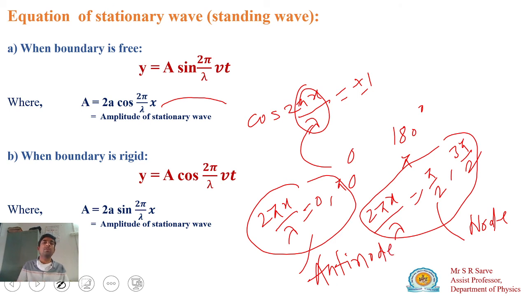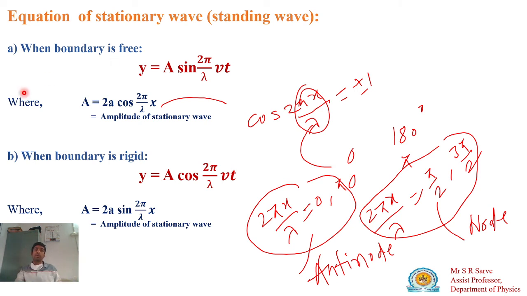So from this we can say the stationary wave has the equation y equals, this is the resultant amplitude, sine 2 pi vt by lambda. So this stands for your amplitude. This is the condition when the boundary is free. Boundary is free means there is no medium at the boundary, or a pipe open at both ends, or a string with free ends on both sides.